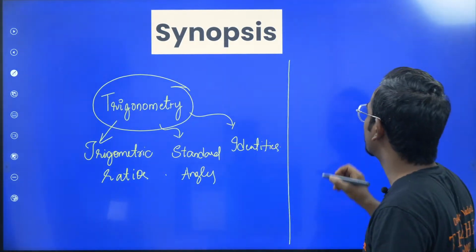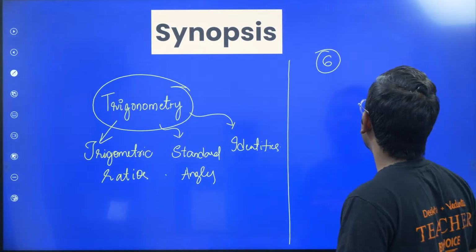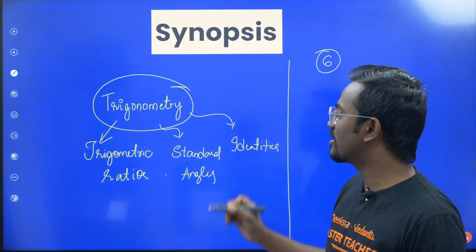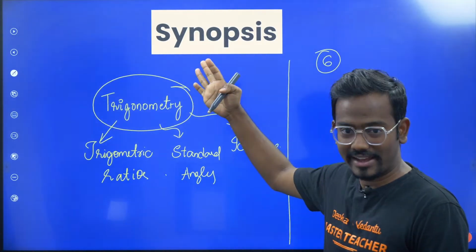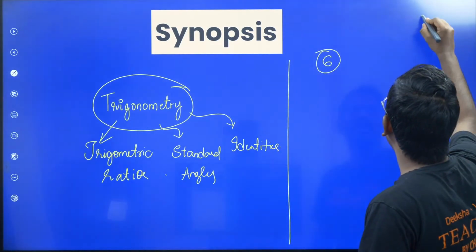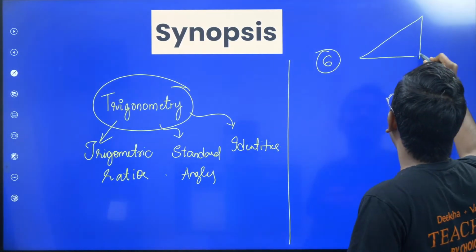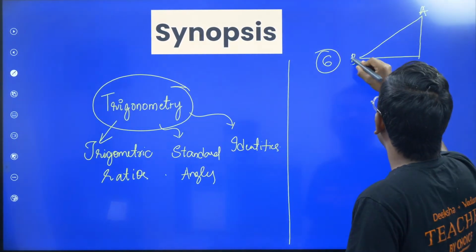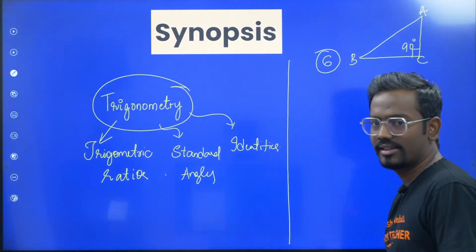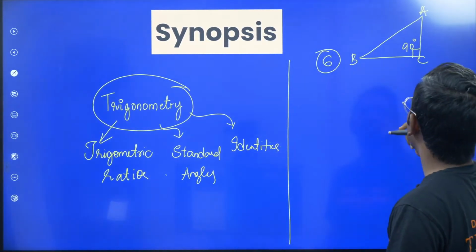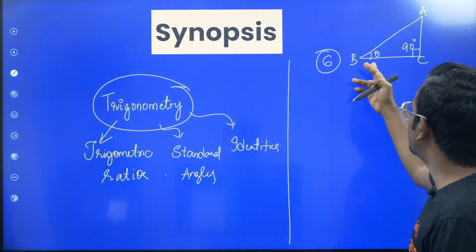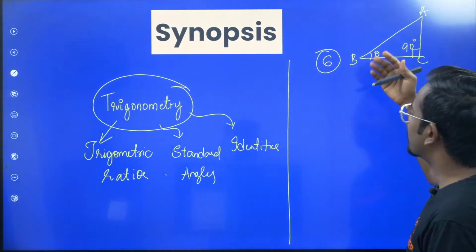So you have basically 6 trigonometric ratios. These trigonometric ratios for you are only for right angle triangles. In general, trigonometry is applied for any triangle, but for your syllabus it's only for right angle triangles. So consider any right angle triangle, say ABC, right angled at 90 degrees, that is 90 degrees at angle C. Now if suppose some acute angle is at angle B, let me call it theta.